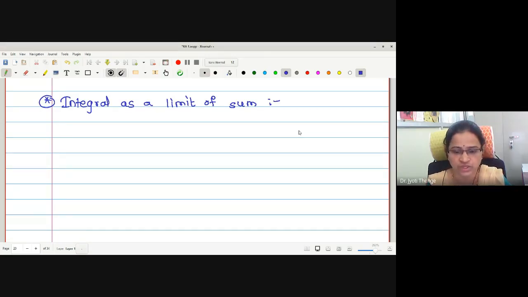Therefore, instead of taking two different sums and reaching towards the actual area bounded by the given function, or the actual integration, Riemann has developed a new sum called a Riemann sum, where instead of this capital Mi and small mi, we are going to introduce an arbitrary function value. Therefore, first we will see a definition of Riemann sum.